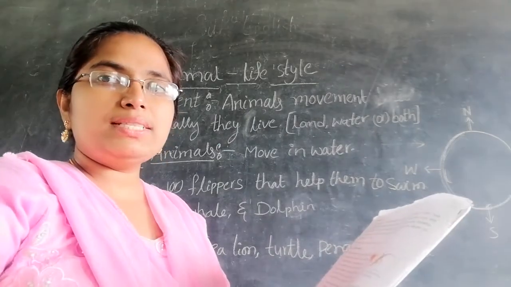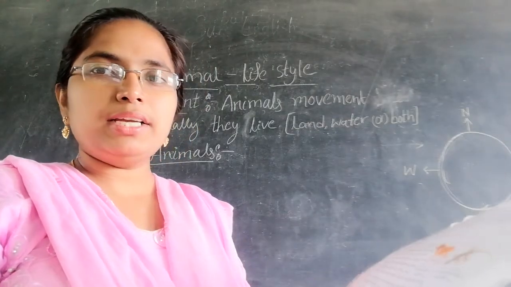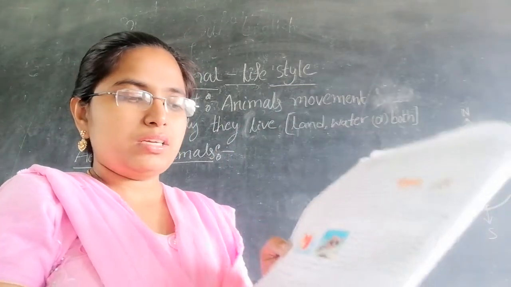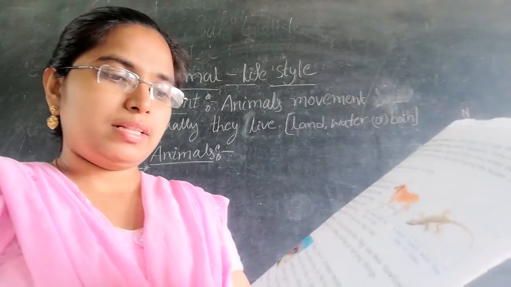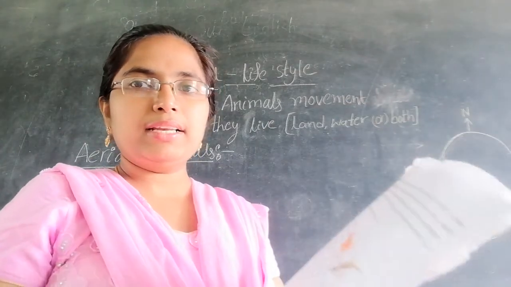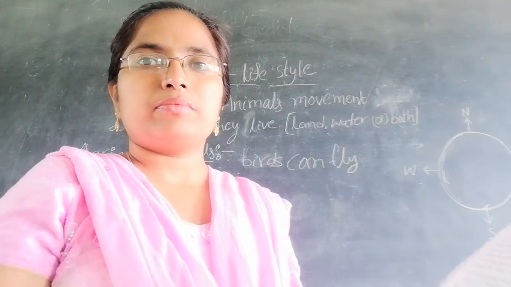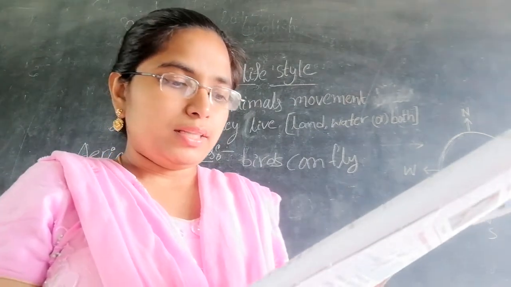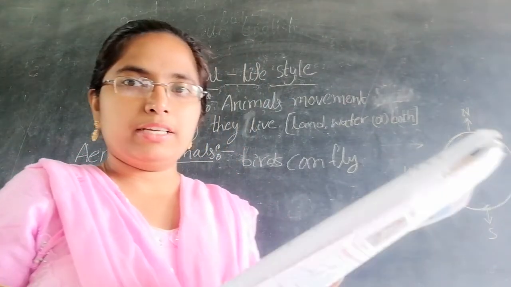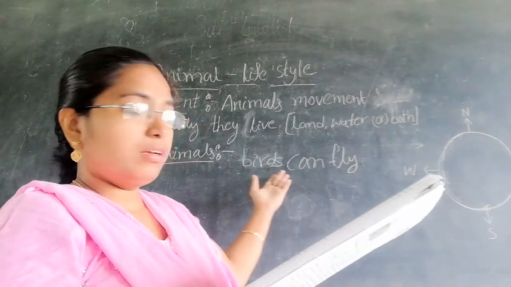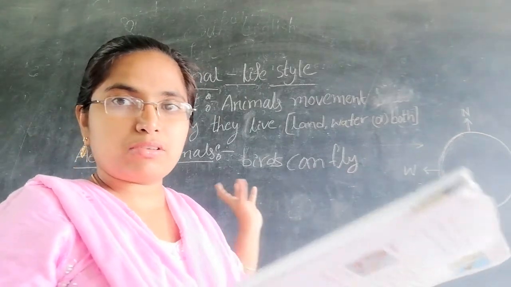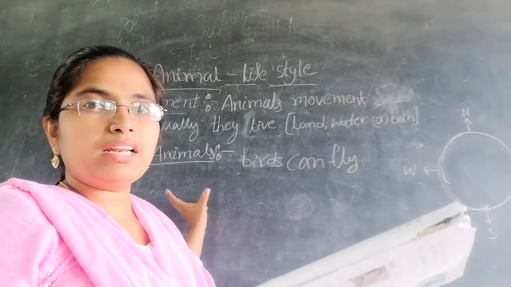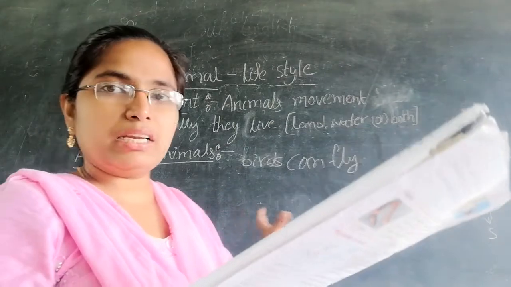Next one is aerial animals, page number 210. Animals that can fly are called aerial animals. Birds can fly. Flying animals are called aerial animals. Aerial means flying.